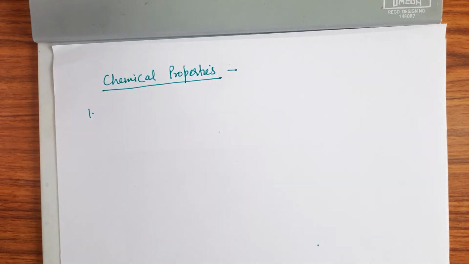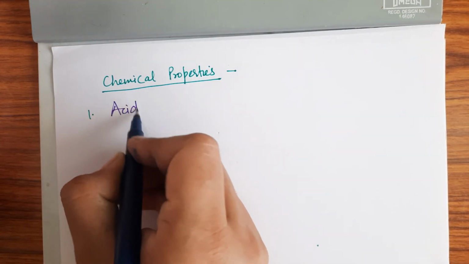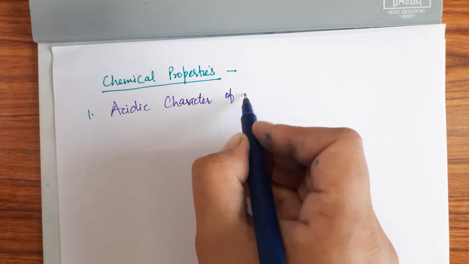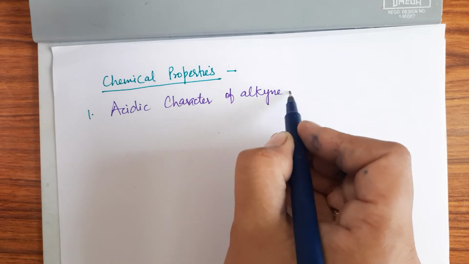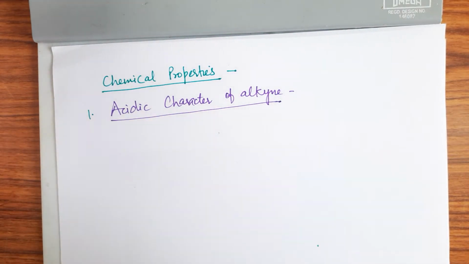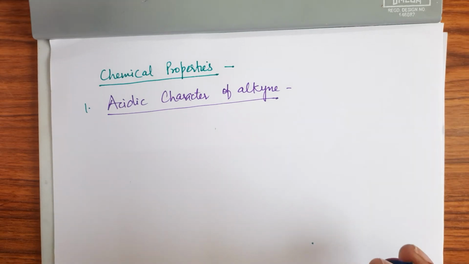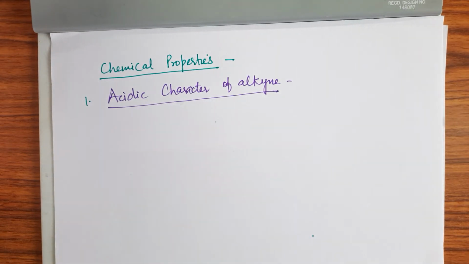First, I am taking the acidic character of alkynes. See, it is found that alkynes are acidic in nature, because when we react an alkyne with sodium metal or sodamide, which are strong bases, they liberate hydrogen gas, which indicates their acidic nature, right?